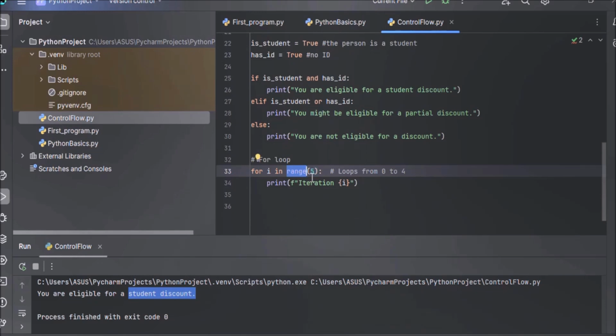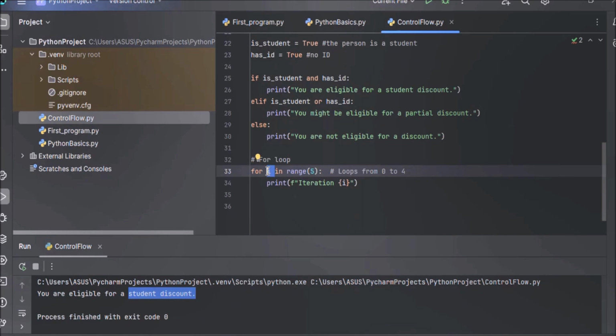So the for loop is used to iterate over a sequence, and in this example the sequence is generated by using the range function. This range function will generate the sequence 0, 1, 2, 3 and 4. 5 is not included, so range will generate 5 values starting from 0 up to 4. And here the variable i takes on each value in the sequence, one at a time, from 0 to 4. In the first iteration, i will take value 0. In the second iteration, it will take value 1.